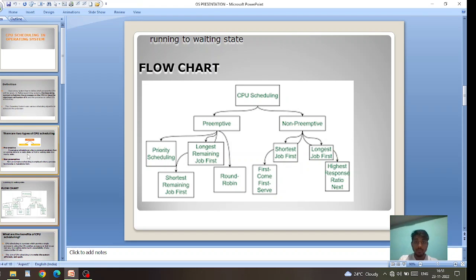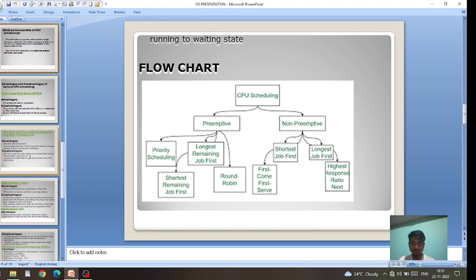CPU scheduling is divided into preemptive and non-preemptive. Preemptive includes priority scheduling, longest remaining time first, shortest remaining time first, and round robin. Non-preemptive includes shortest job first, first come first serve, longest job first, and highest response ratio next.